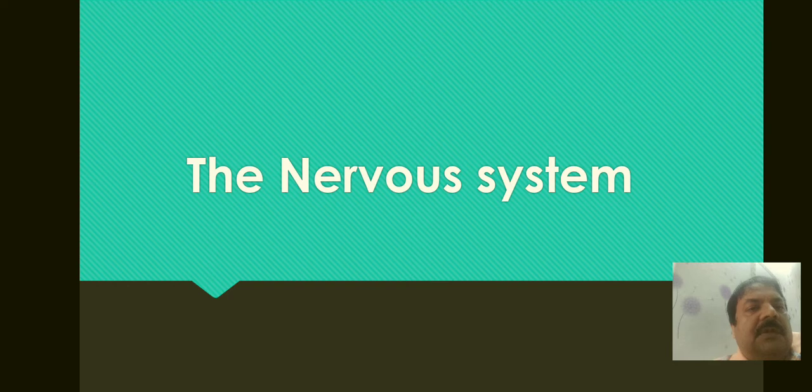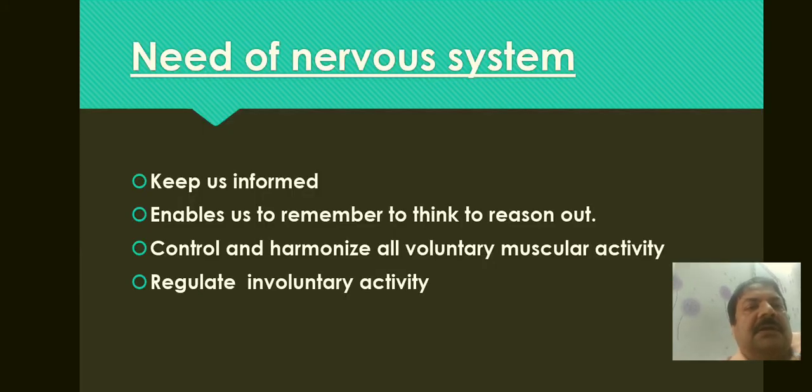Now, all of you know the various movements and various functions in our body are controlled by the nervous system. Today we will read what is the need of a nervous system in our body. The nervous system keeps us informed about our surroundings, what is happening around us, and keeps us safe also.